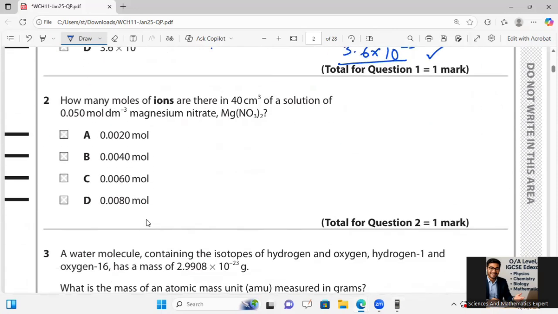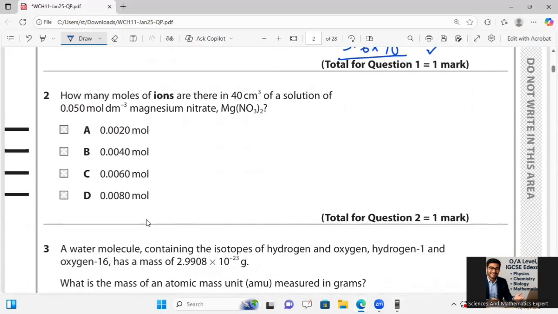After that, he is asking how many moles of ions are there in 40 cm cube of solution of this, per dm cube.